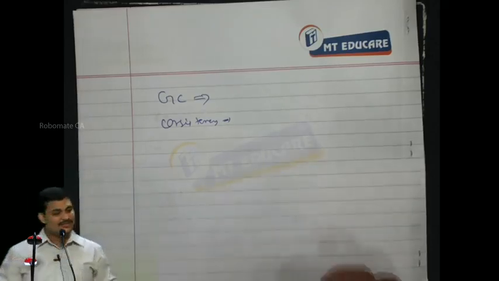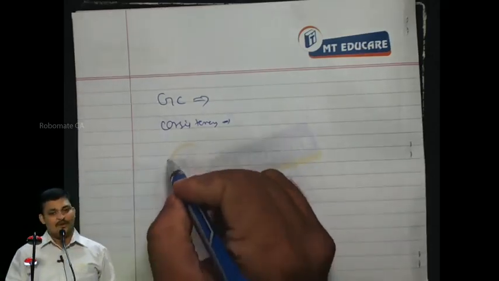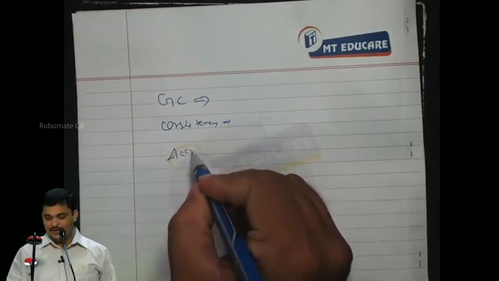So consistency: what you follow today, follow tomorrow, as you followed in the previous year. If that is not the case, you can change, but disclose. That is consistency. The next concept is accrual.